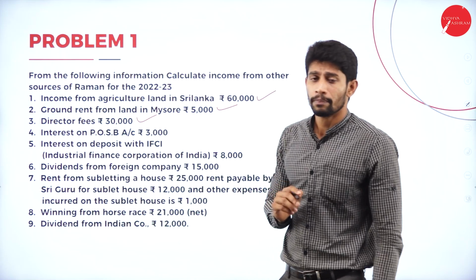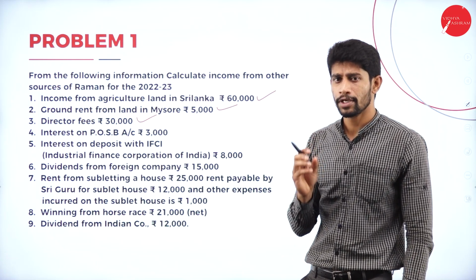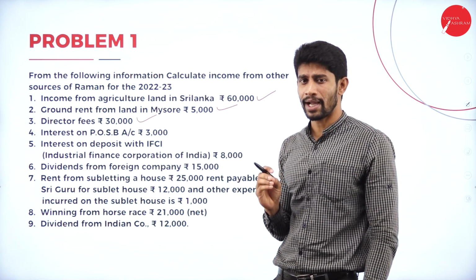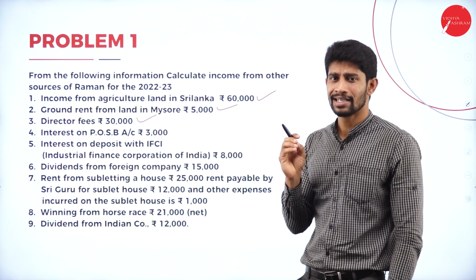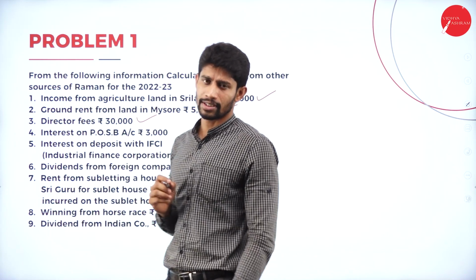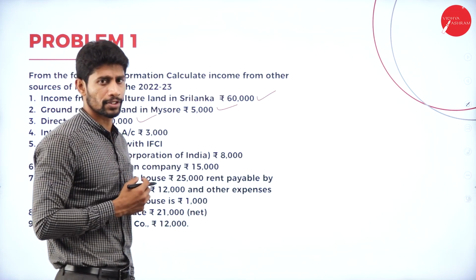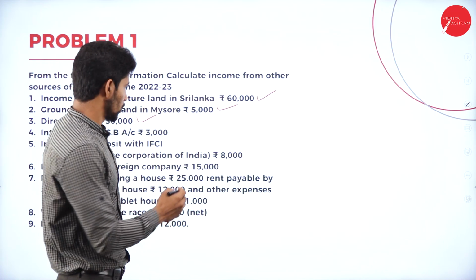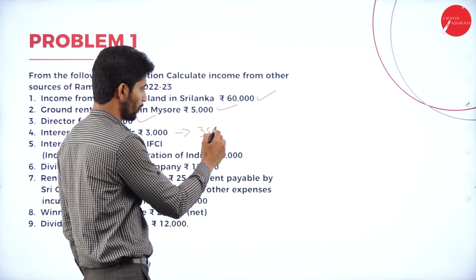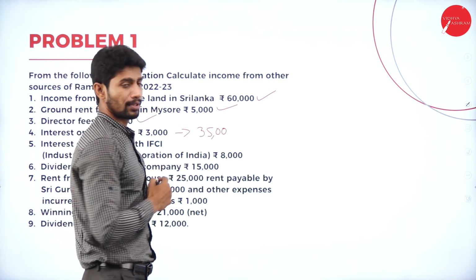Interest on POSB account. POSB account is nothing but Post Office Savings Bank account. Here we have an adjustment with respect to the POSB account. In a POSB account, interest up to rupees 3,500 is not taxable.